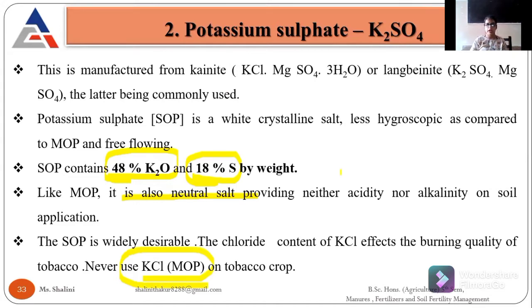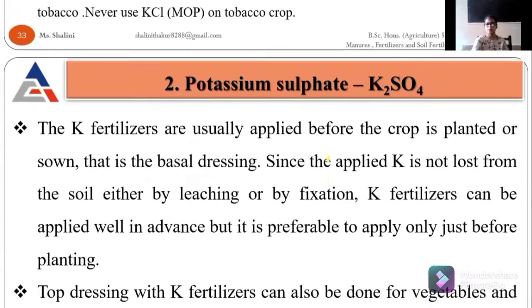It also contains Cl, and because of the positive and negative charges, the Cl content also helps in burning the leaves of the tobacco. So we prefer potassium sulfate at that time, because it doesn't contain any chlorine, it contains sulfur, so we apply potassium sulfate in tobacco crop.